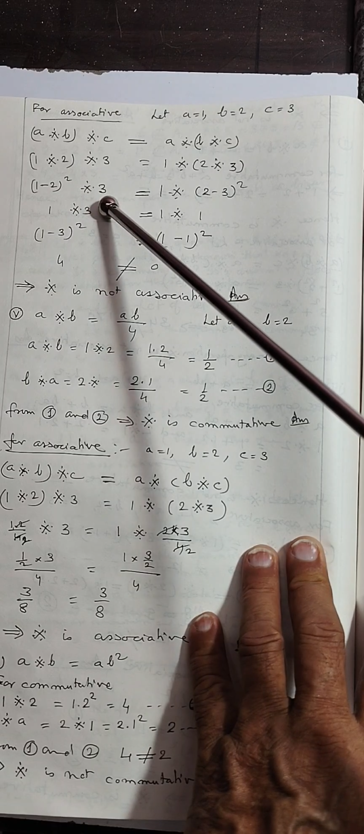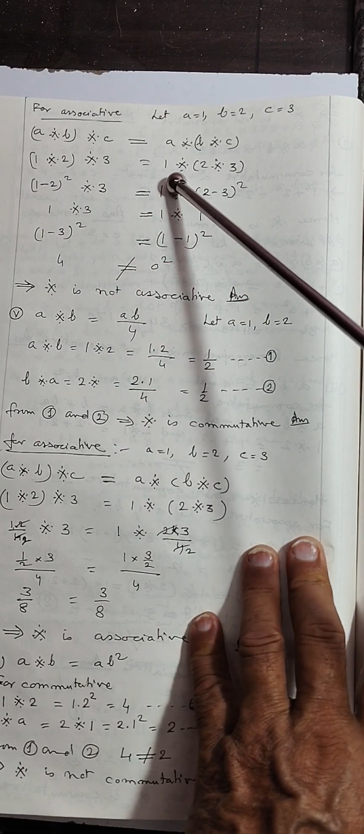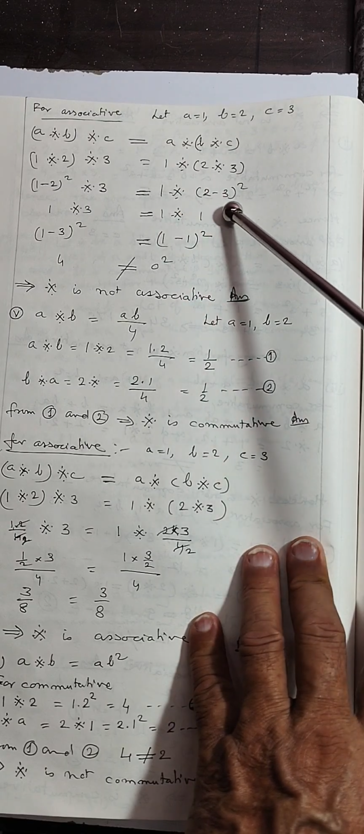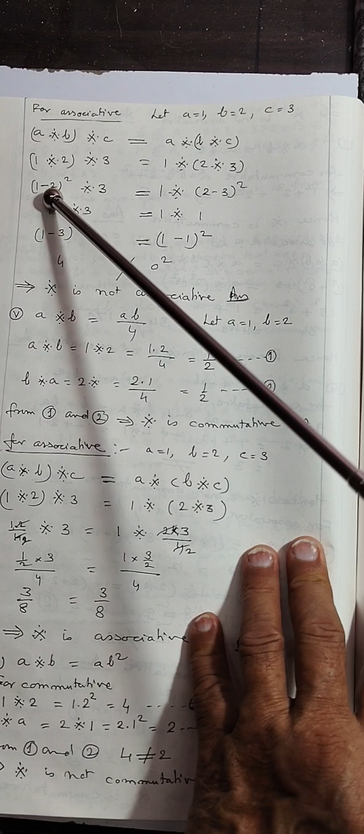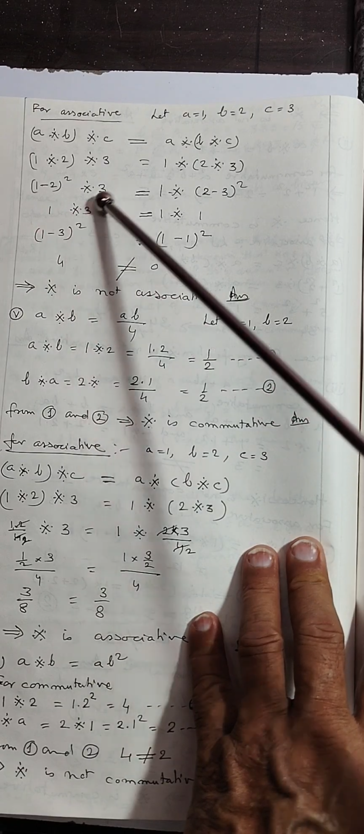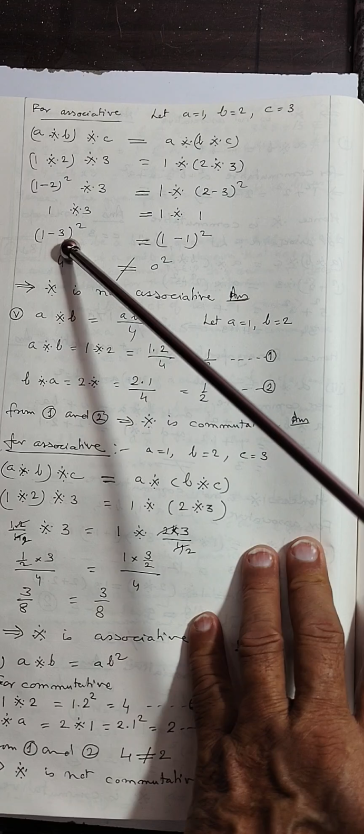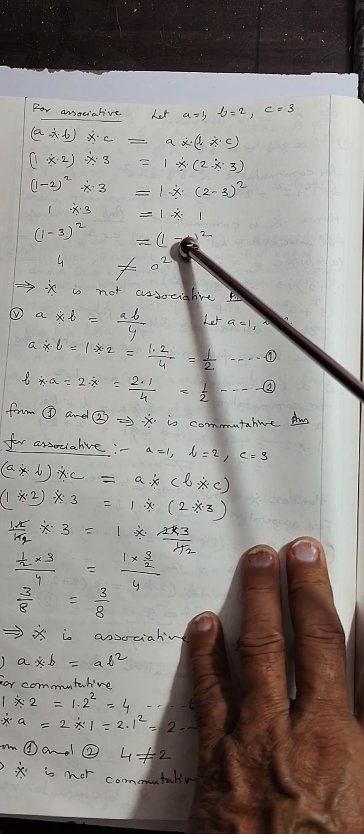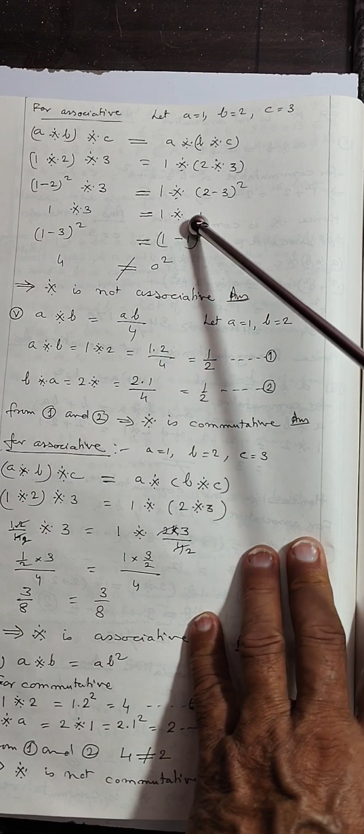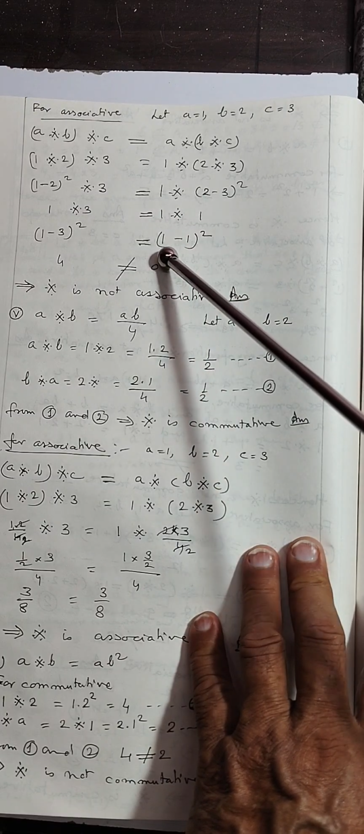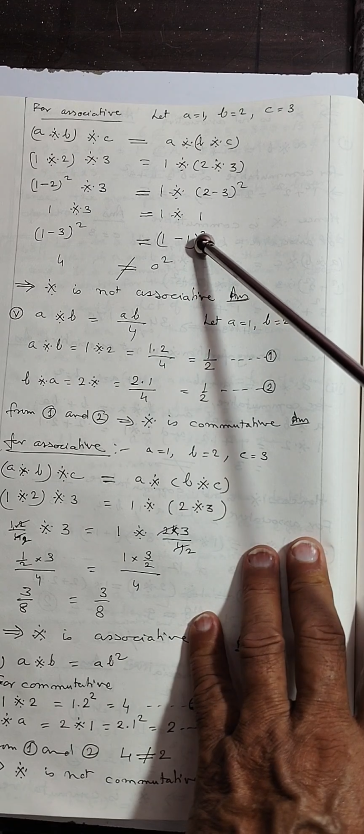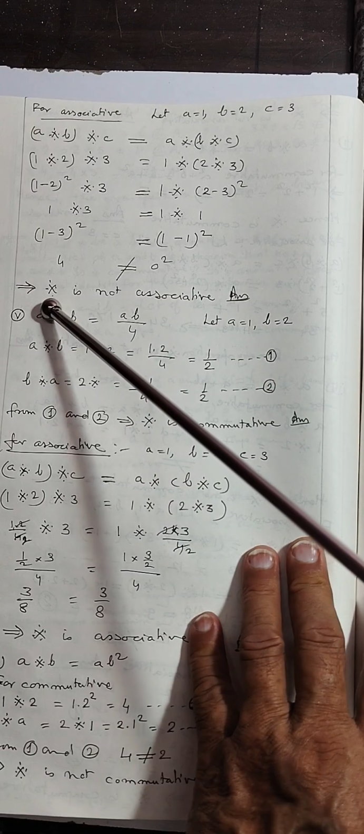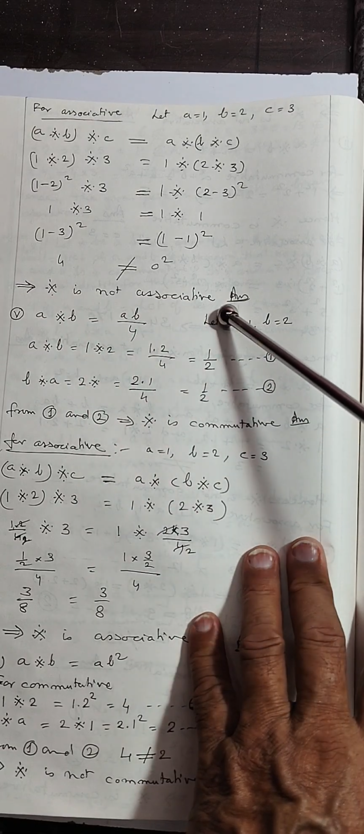Binary 3. On the right hand side, see 1 binary 2 binary 3, that will be equal to 1 binary 2 minus 3 whole square. Now here you will get -1, the square of -1 is 1 and this 3 remains. So 1 minus 3 whole square, again it will be equal to -2 and its square will be 4. Here see, 1 binary 1 will be 1 minus 1, that will be equal to 0. The square of 0 is 0. So 4 cannot be equal to 0. Therefore, the binary operation is not associative.